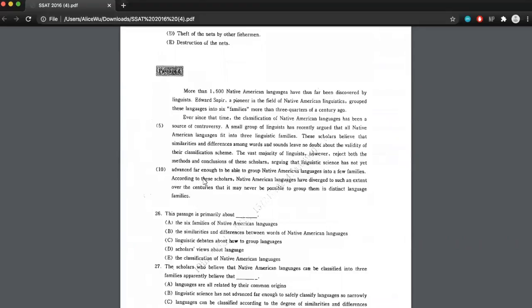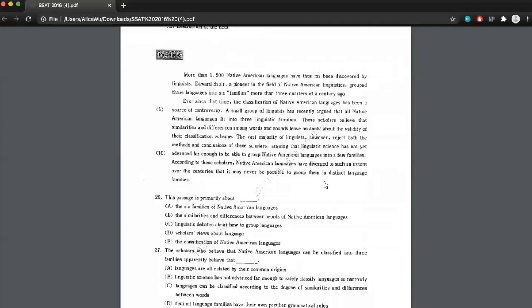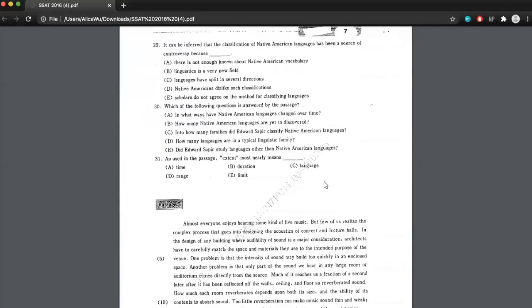So according to these scholars, Native American languages have diverged to such an extent over the centuries that it may never be possible to group them in distinct language families. It seems like Native American languages have split a lot over the centuries to the point where you can't group them into distinct language families. Interesting. Let's go back to our answers and look through them. A, time. B, duration. C, language. D, range. E, limit. Let's say that none of these answers jump out to you.